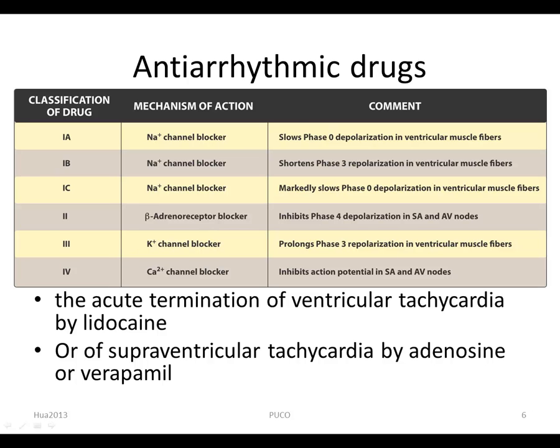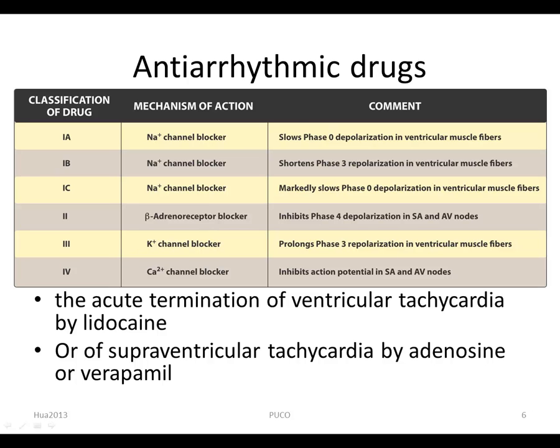As noted, antiarrhythmic drugs can modify impulse generation and conduction. More than a dozen such drugs that are potentially useful in treating arrhythmia are currently available. However, only a limited number of these agents are clinically beneficial in the treatment of selected arrhythmias.